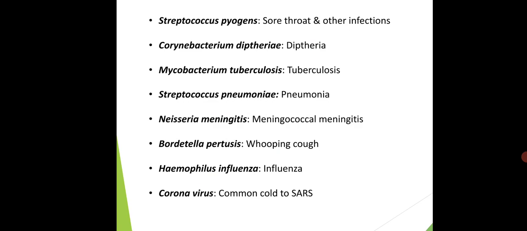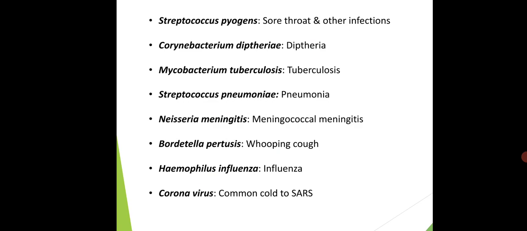That false membrane, which sometimes develops during infection, is known as the pseudomembrane, and it blocks the entry of air. Corynebacterium diphtheriae mainly occurs in children, and it localizes in the tonsils, throat, as well as the nasal cavity.